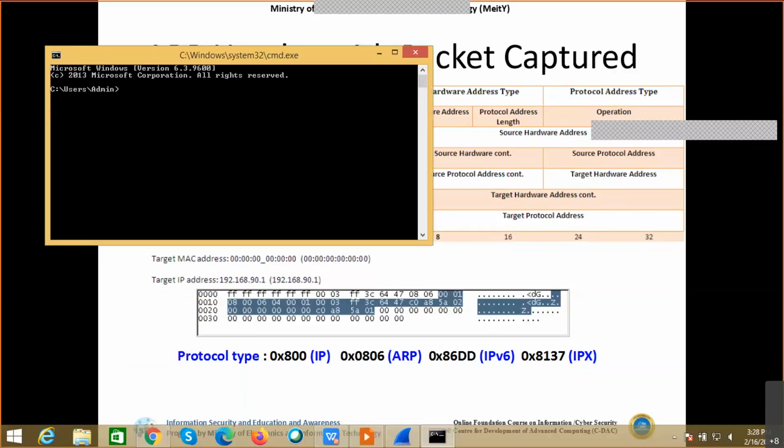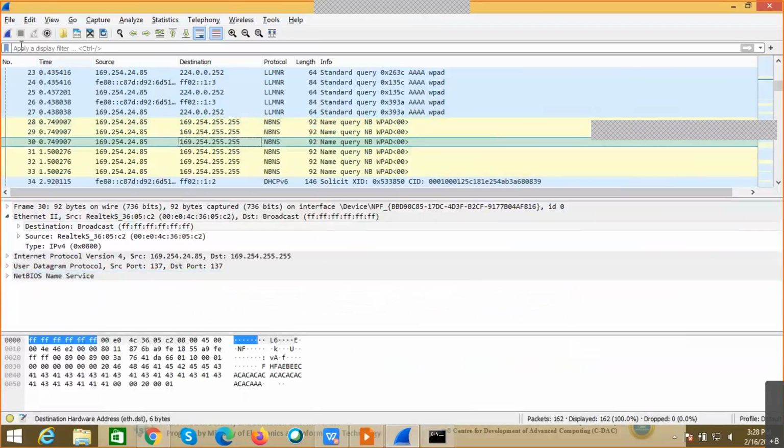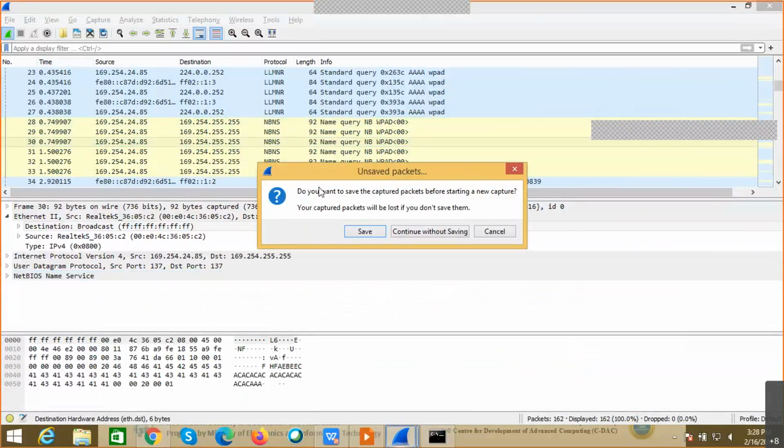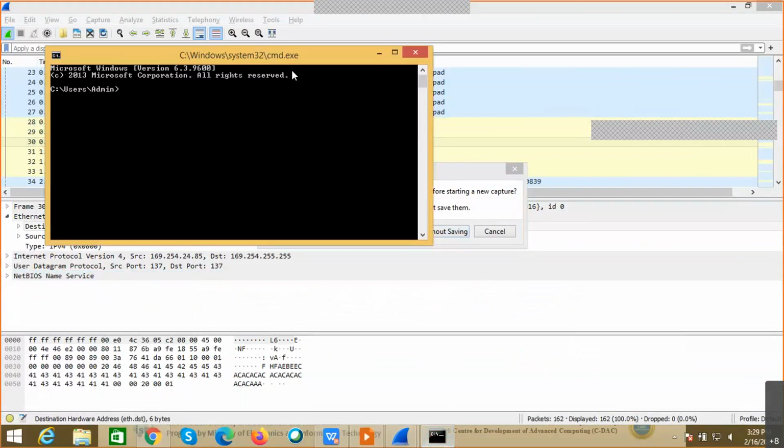Now what I will do, I'll run Wireshark. I'm again restarting the Wireshark. Now we'll try to capture some of the ARP packets. Okay, so before that, I'll show you one thing. arp -a. This is one native command which is available in all the operating systems.